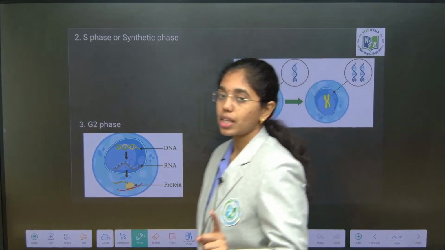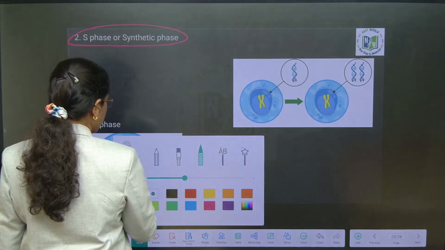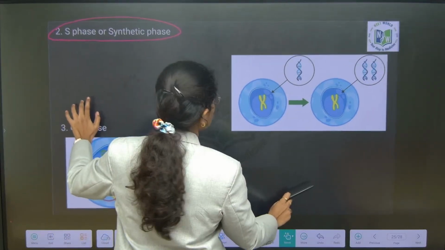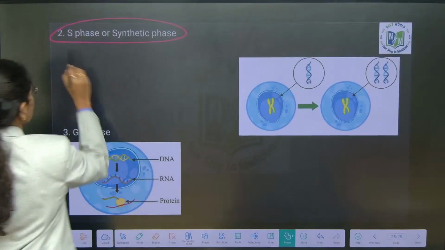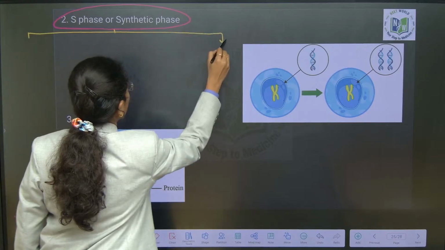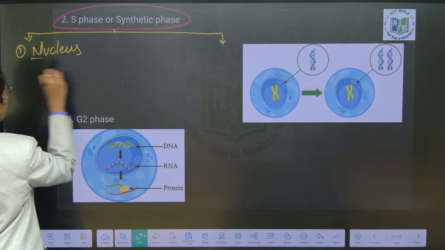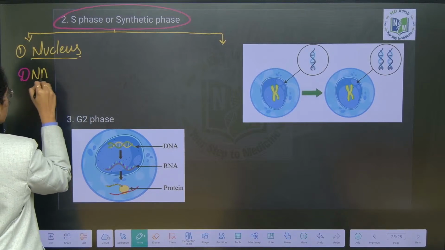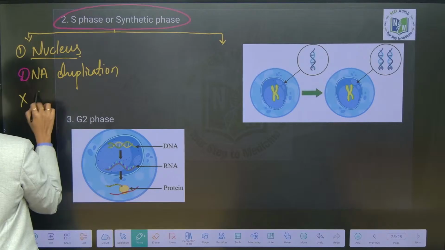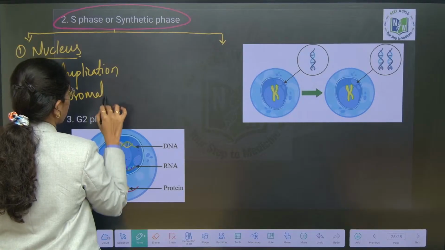In S phase or synthesis phase, two events will happen. One is inside the nucleus. Second is inside the cytoplasm. First, inside nucleus, DNA duplication happens. DNA duplication occurs without any chromosomal duplication. How does this happen? Chromosomal duplication.